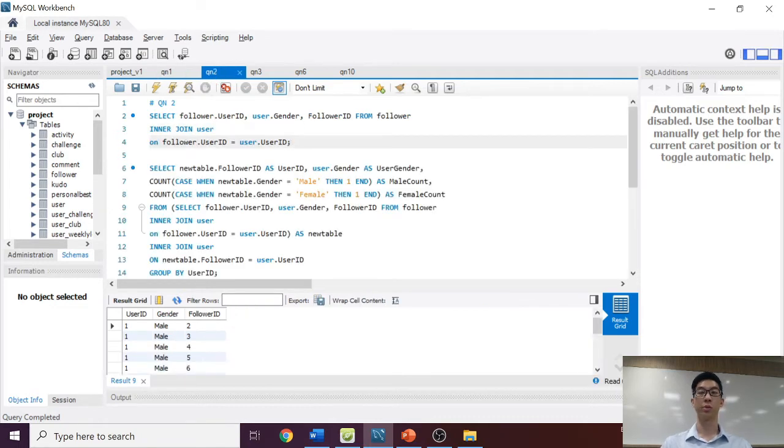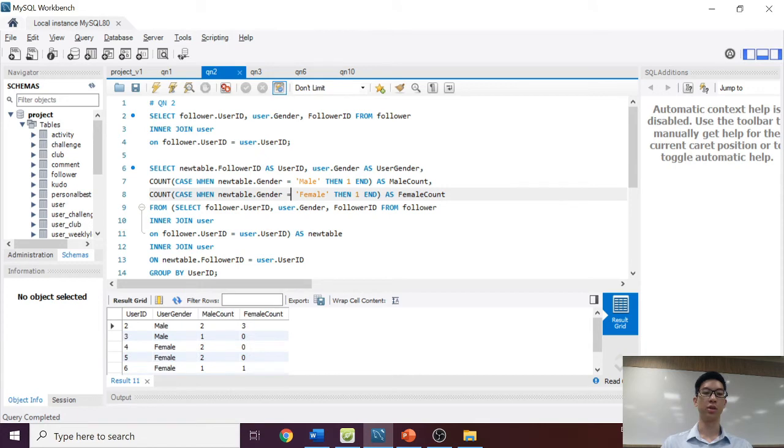So for the second question, we have to generate a list of male users who are following more female users than male users. So what we do first is to generate the list of user IDs and their genders, as well as their followers' IDs, that means the people who are following them. Then the next thing we do is to count, for each user ID, their gender, as well as who they are following.